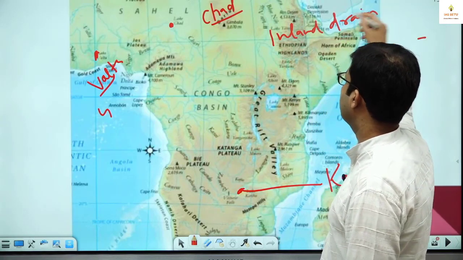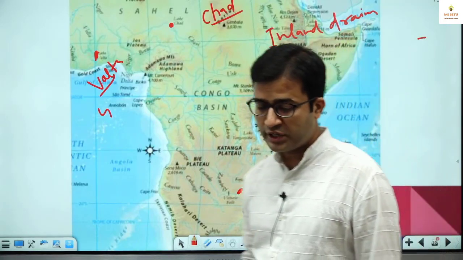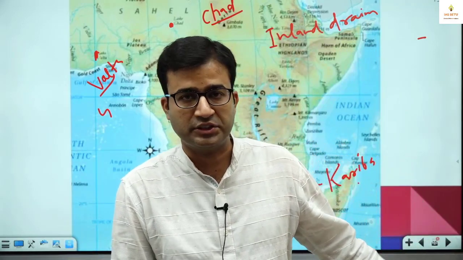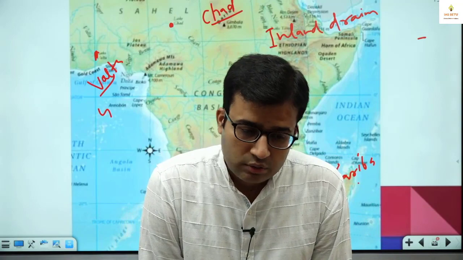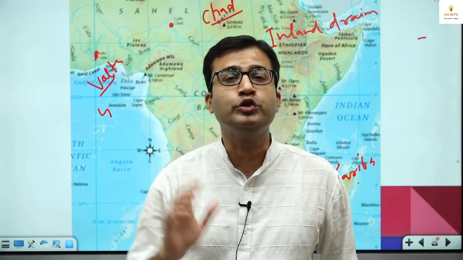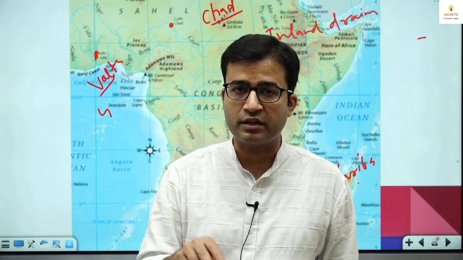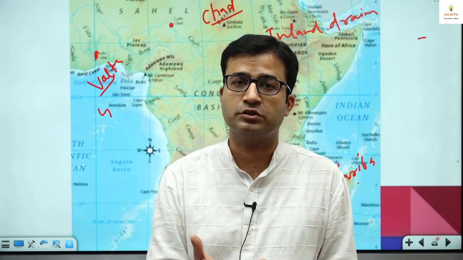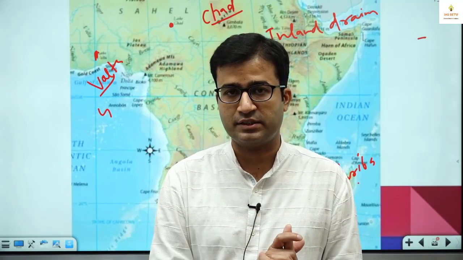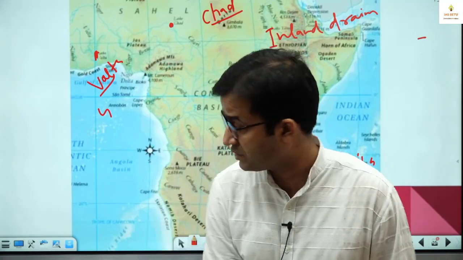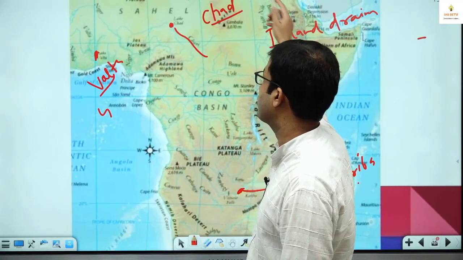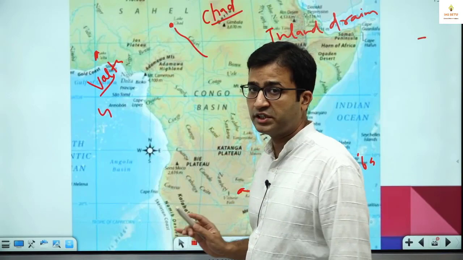I will tell you what is inland drainage. If you see in India, there are many rivers that go into the Bay of Bengal, and some rivers go into the Arabian Sea. They got freedom because they got a sea or ocean. But there is one river, Luni, which drains in the Rann of Kutch, it ends in the land itself. This type of river is called inland drainage, like this Chari river. It is not going to the Atlantic Ocean, the Red Sea, the Mediterranean Sea or the Indian Ocean.